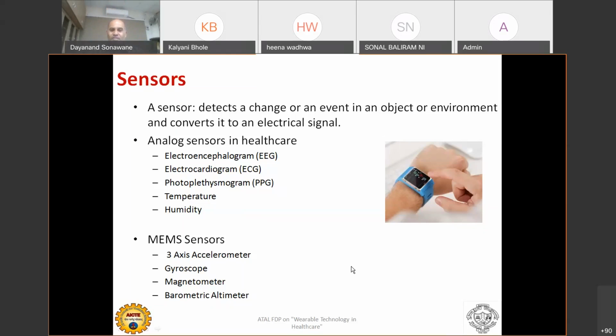Okay, so I was discussing the sensors, and thanks for raising this query, because sensors are a very important parameter, and they are going to play a major role in wearable technology. The sensors used for conventional things and the sensors used for wearables are definitely different. The accelerometer, gyroscope, and magnetometer are there, but they are miniaturized in size, sacrificing a little bit of accuracy just because of the size and cost issues.